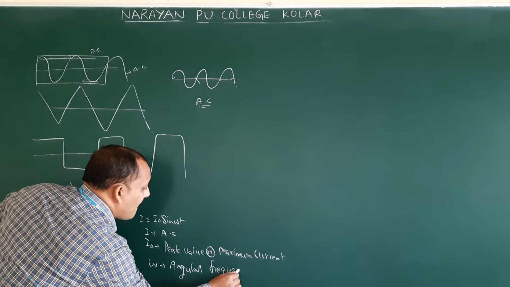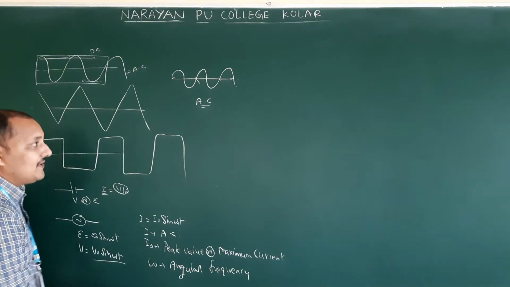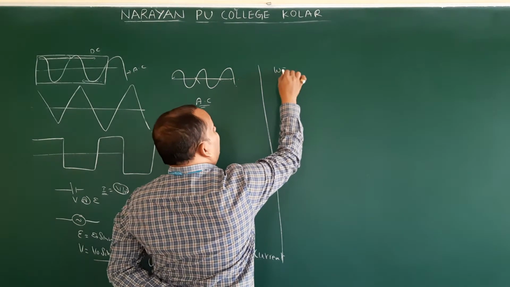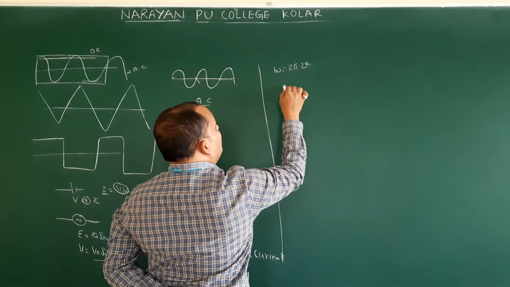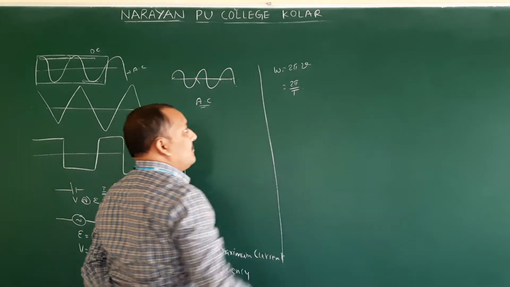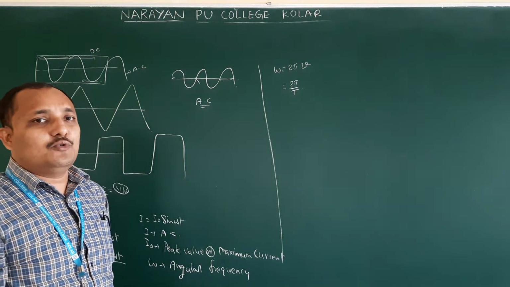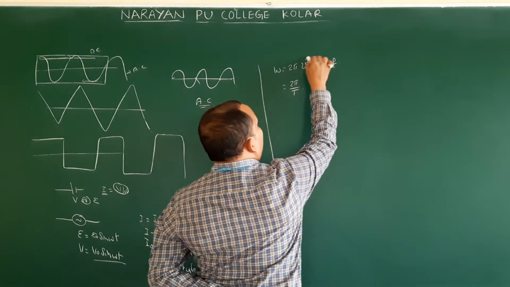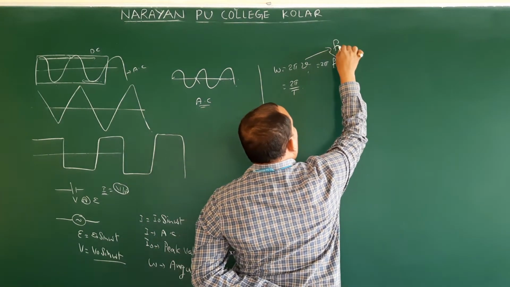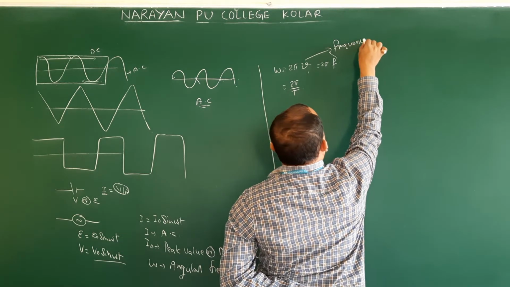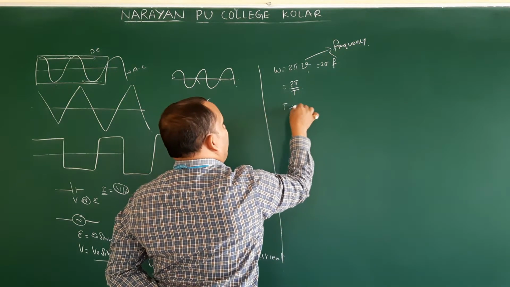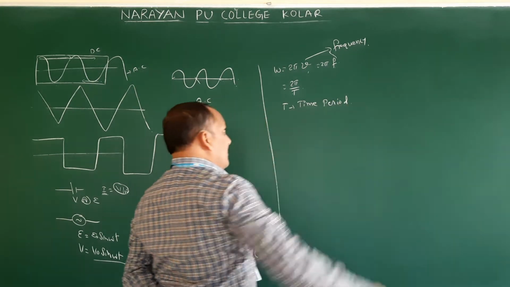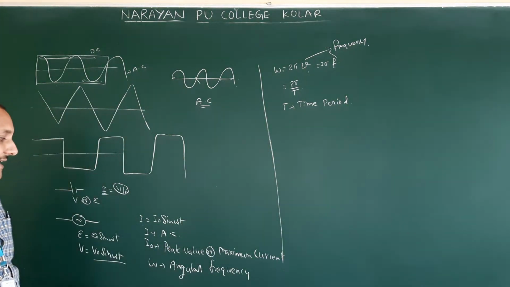Omega is angular frequency. This formula you came to know already in the first section lesson. Omega is equal to 2 pi mu, or 2 pi by T. 2 pi mu or 2 pi f, both will be the same. Where f or mu is what we will call frequency. T means time period.